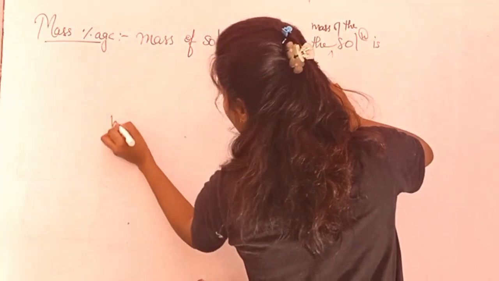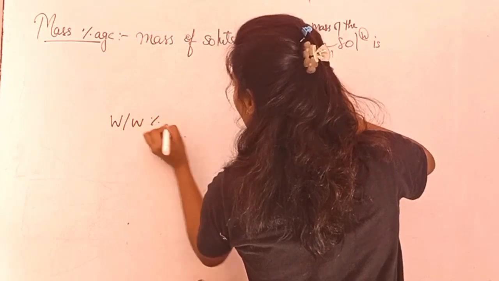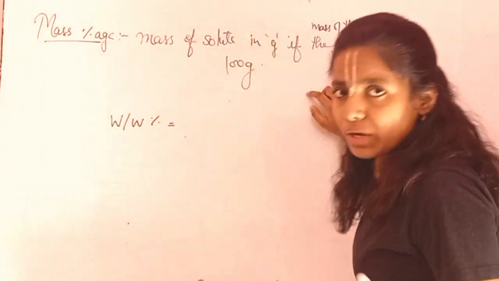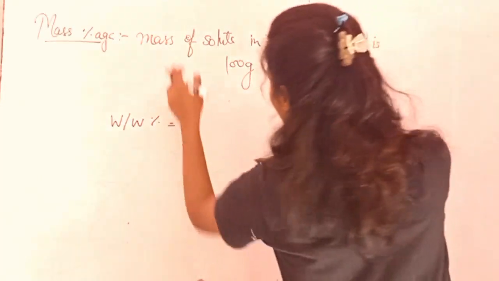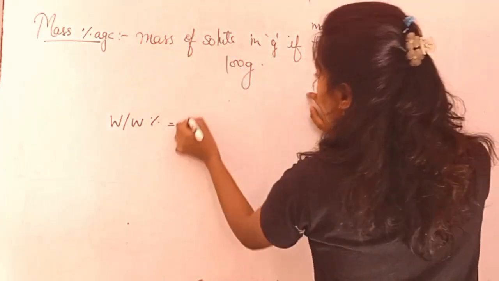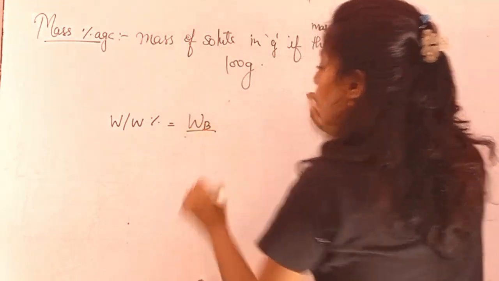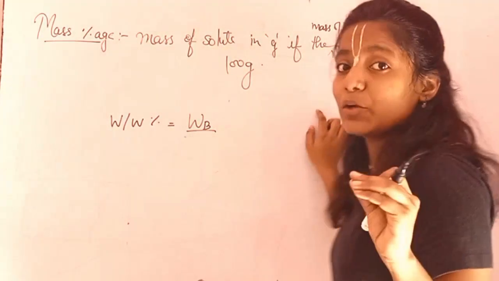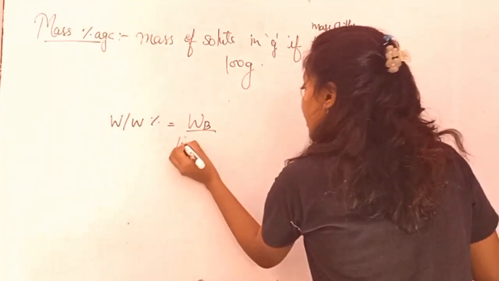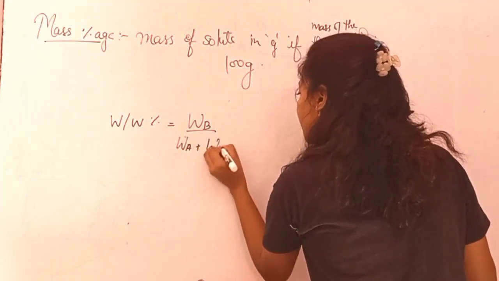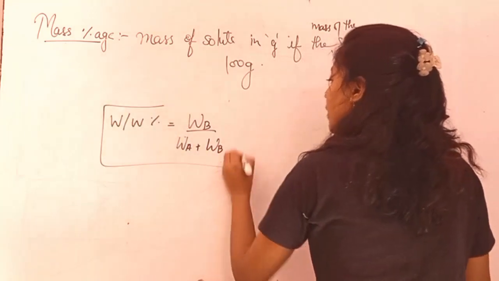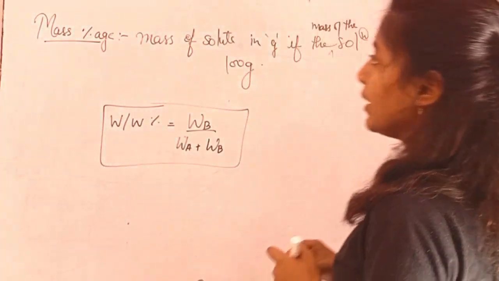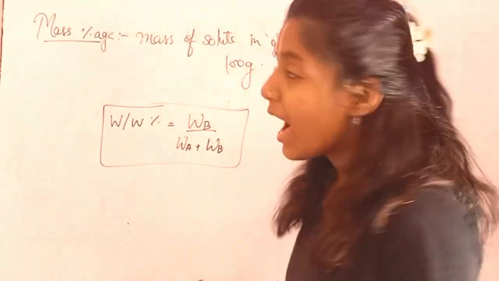So how is it denoted? W by W percentage or M by M, that is your mass by mass percentage. You should know that mass is equal to weight; both mean the same. So what is that? Mass of solute, W_B. I told you solute is denoted by B, and the total mass of the solution would be W_A plus W_B. So that is the formula for your W by W percentage, which means the mass percentage. I hope you understand.